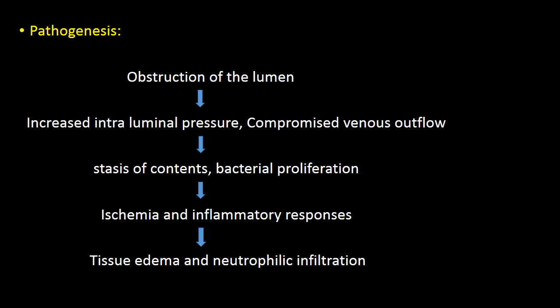And coming to the cellular events, inflammatory cells are getting invited into the place where the damage is happening, like neutrophils. So overall, there will be tissue edema and neutrophilic infiltration.